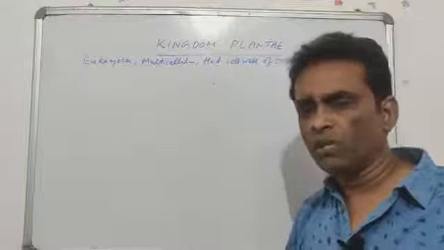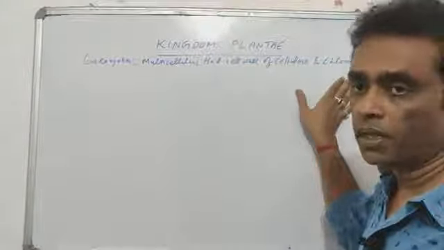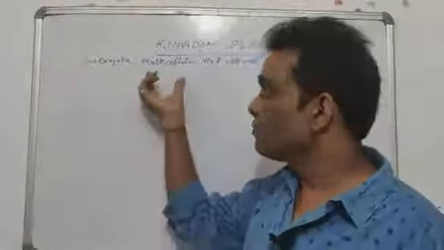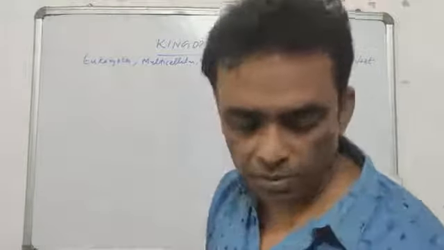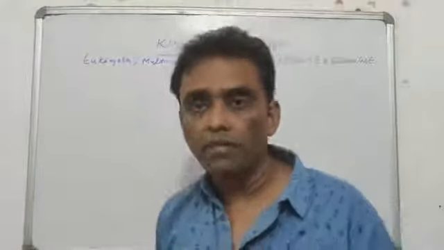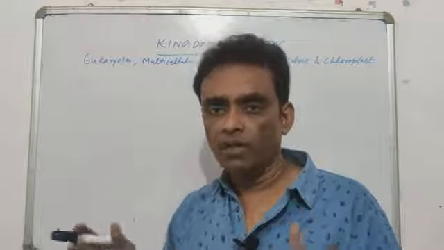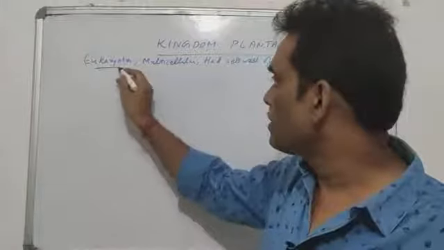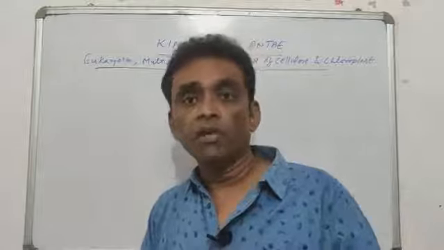If in any organism you find these four characters, that chloroplast is in the cytoplasm, the cell wall outside the cell is made of cellulose, it is multicellular and all the cells are eukaryotes, very simply we will call that organism a plant and we will keep it in the kingdom Plantae. Okay, so all the organisms had these common characters, but there were differences too.